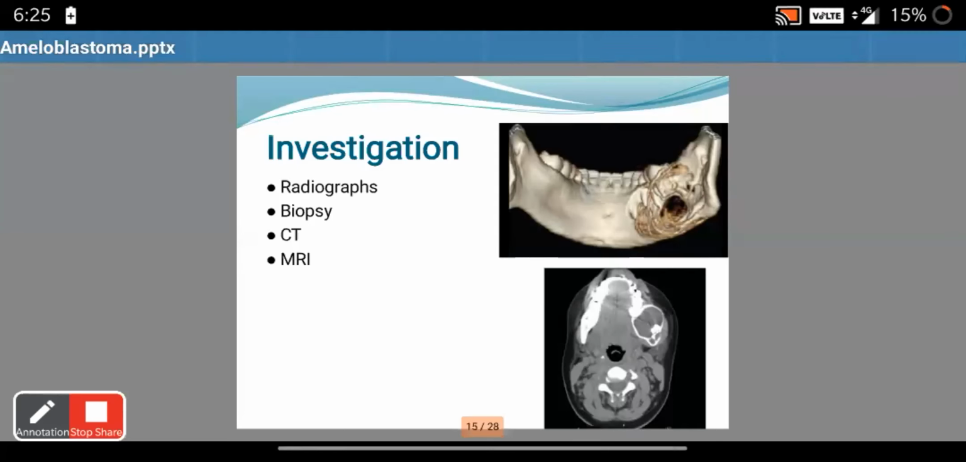Moving forward to investigations, the main investigation for an ameloblastoma is the radiographic investigation. Mostly orthopantomograph is usually enough to distinguish ameloblastoma, as soap bubble appearance and honeycomb appearance can be easily seen. Then biopsy, CT scan, and MRI can also be done.